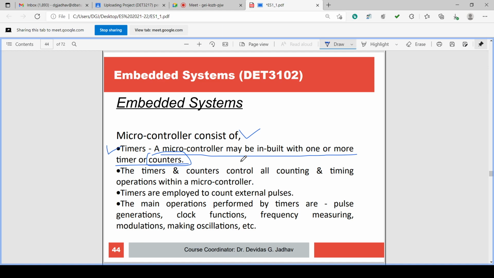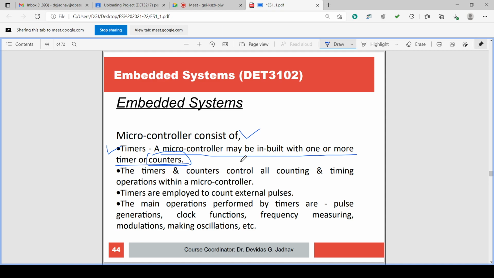Suppose in some program you require some delay. Suppose there is a LED blinking. LED is made on and some delay is required, 10 millisecond, 20 millisecond, and then it is made off. Again after 50 millisecond it is made on for 10 millisecond, and again it is made off. Again for 50 millisecond it is off. So for this 10 millisecond, 50 millisecond, timer is required in the program, isn't it? If you want to blink the LED, there must be delay. So there must be timer. So timers are there in the microcontroller.